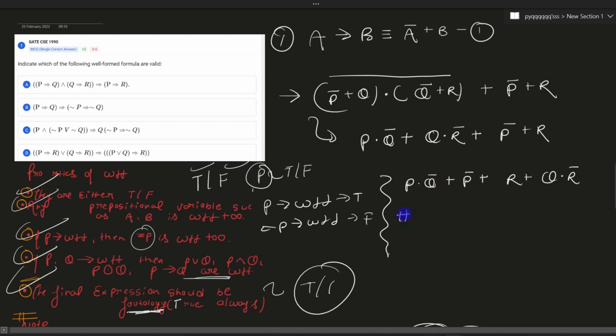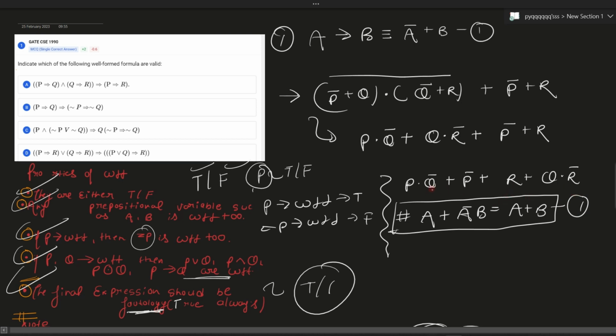There is a property, let me write it. A plus A bar B is nothing but A plus B. You have to remember this property for solving this question. Although you can derive it, you should remember it. So using this property, our final expression would look like P bar plus Q bar plus R plus Q. Since we got this pair, it will give us 1 plus anything, that would be 1. Since 1 is a tautology, the option A is our final answer.